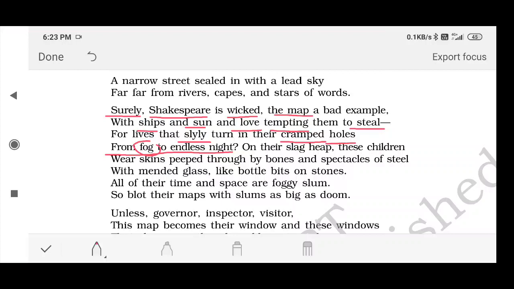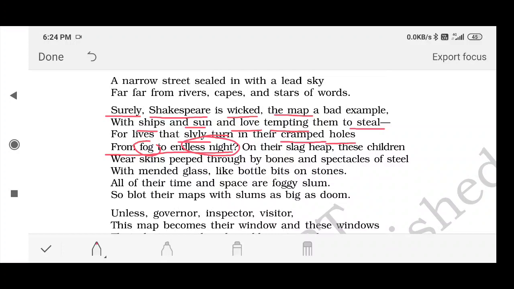Means they live a life that is hellish, because they don't have a clear image, clear vision of their future, because they are living in uncertainty, because their future is unclear. So their life starts from fog and it ends with endless night, means darkness. Always there is darkness for them. There is no vision, there is no light, there is no ray of hope in the life of these people.